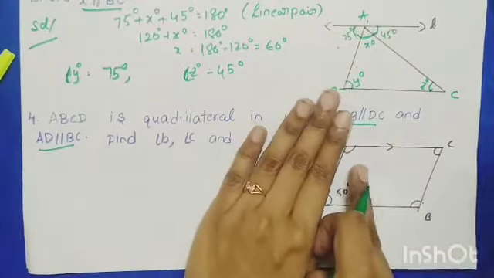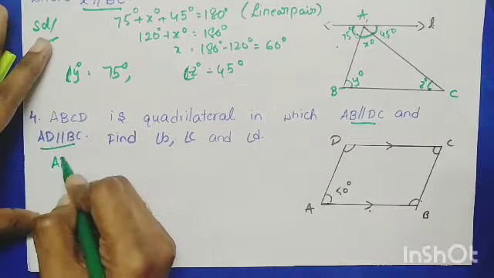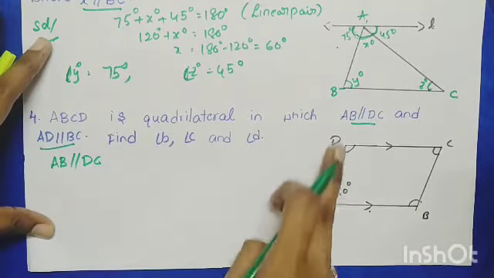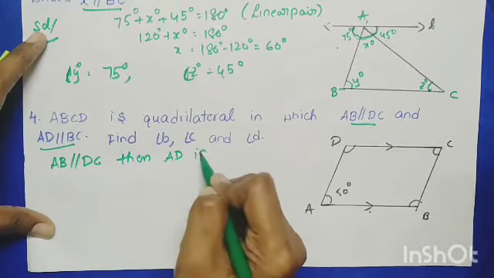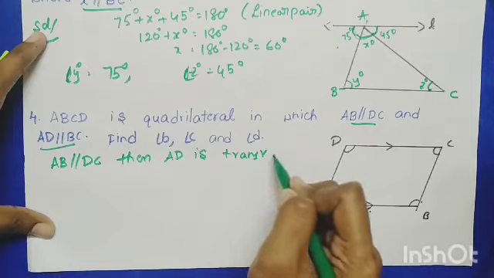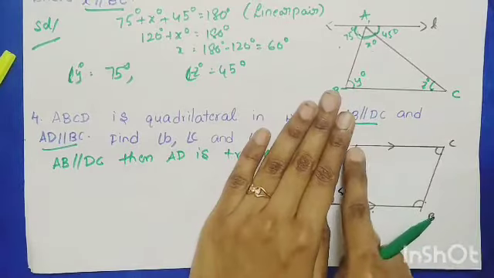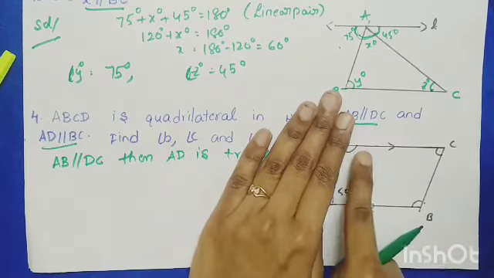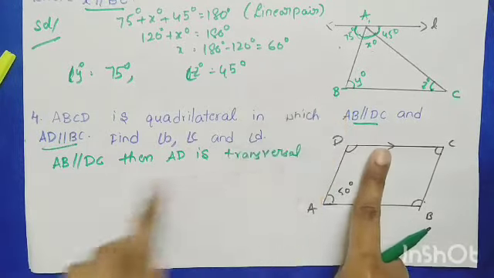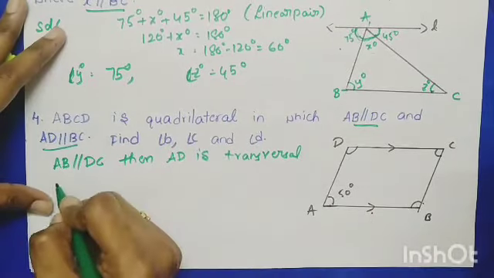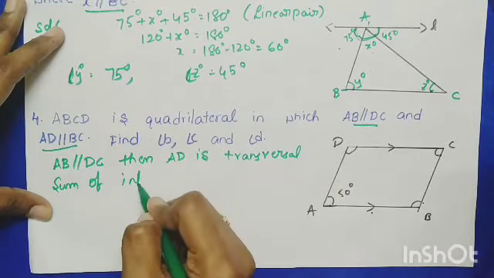These two angles form interior angles on the same side of the transversal. If AB is parallel to DC, then AD is a transversal, right? So you consider this as the transversal, and these two angles lie on the same side of the transversal, meaning same side interior angles, and these two lines are parallel. Then the sum of interior angles should be how much?